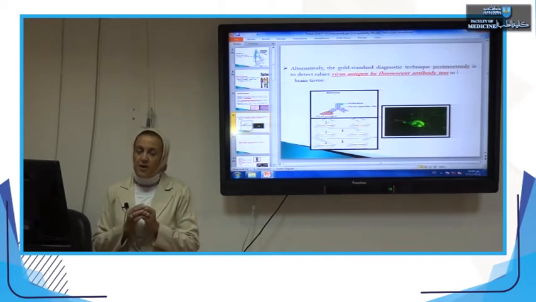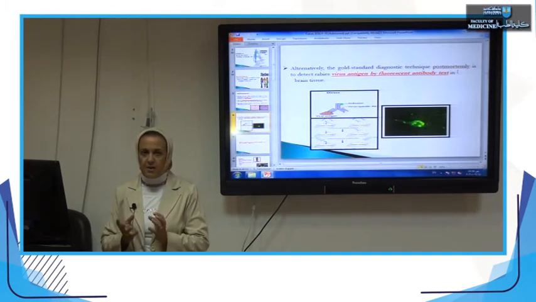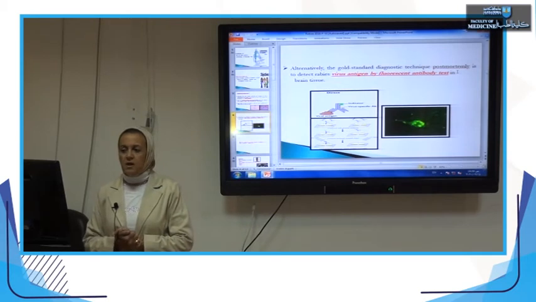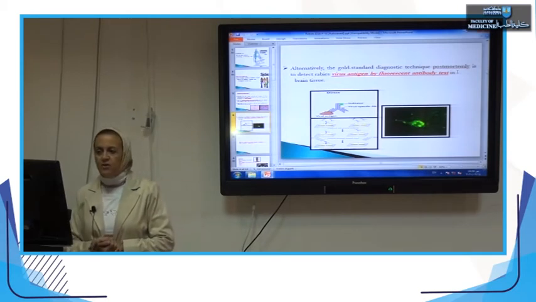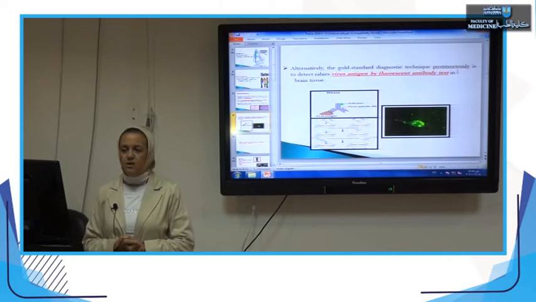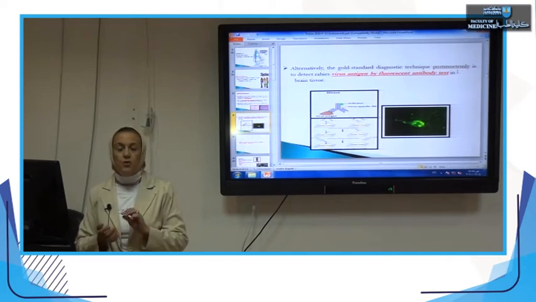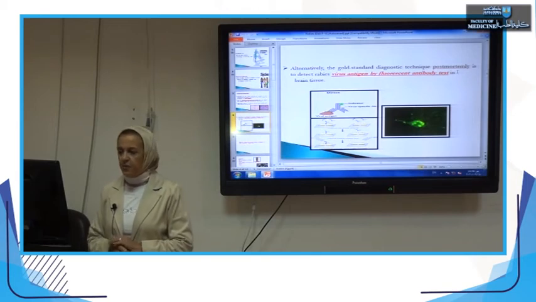Because the number of virus particles is too small, so they cannot form the Negri bodies. So a better method to diagnose is the detection of virus antigen by fluorescent antibody technique in the brain tissue, the spinal cord, the cornea, or whatever specimen is available from the animal.